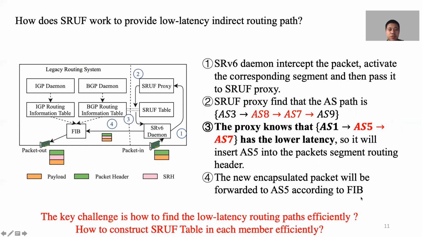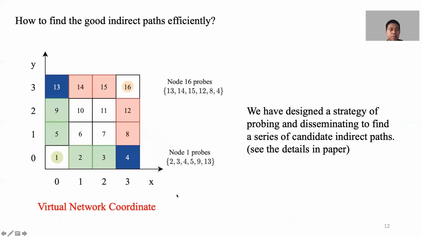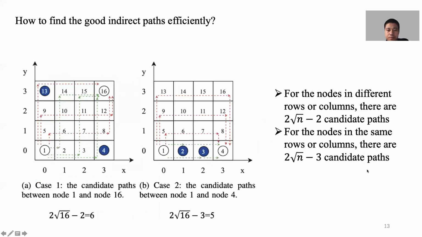The key challenge is how to find the low latency routing paths efficiently, which equals how to construct the SRUF table in each member efficiently. In our solution, we build a virtual network coordinate that places all SRUF members. We have designed a strategy of probing and disseminating to find a series of candidate indirect paths. Due to the time limit, you can see more details in our paper.